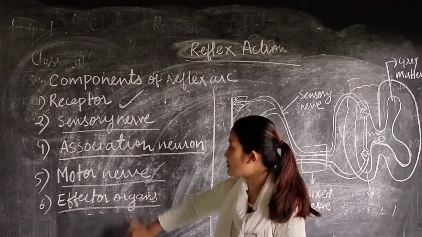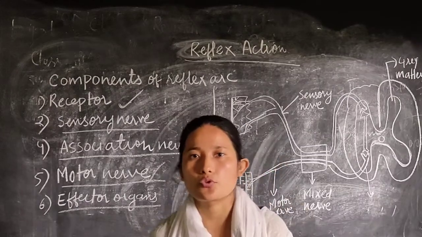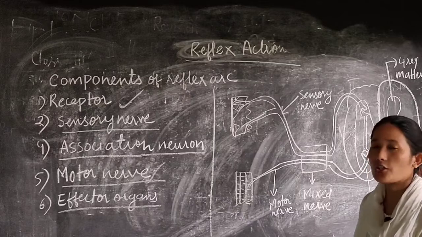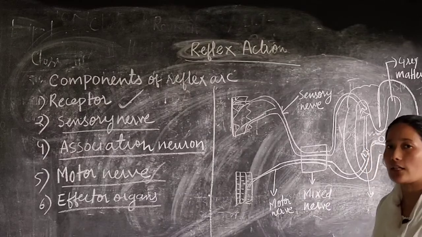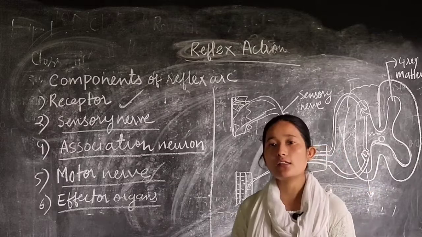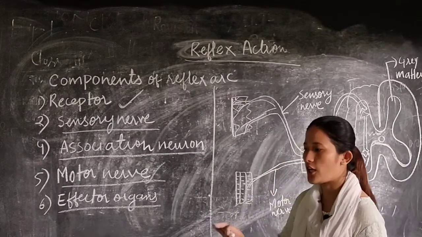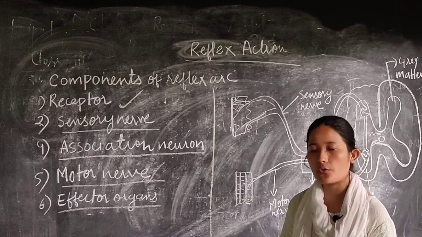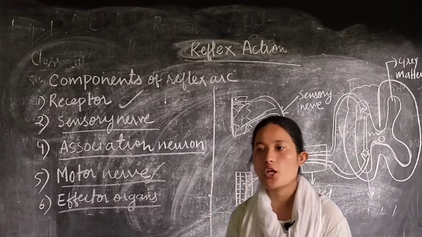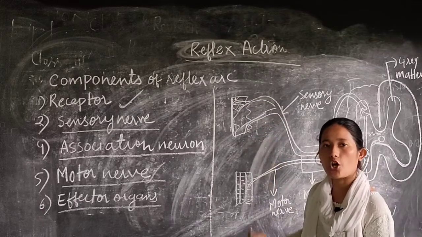Okay, effector organs means these are the parts of your body which will show a response. So let us learn in detail about the reflex arc, reflex pathway, or you can say a reflex action. Here let us imagine hot water being placed in front of you. You touched that hot water, you didn't know that it was hot, so you placed a finger on top of it. So you have receptor cells in the skin, known as thermoreceptors.